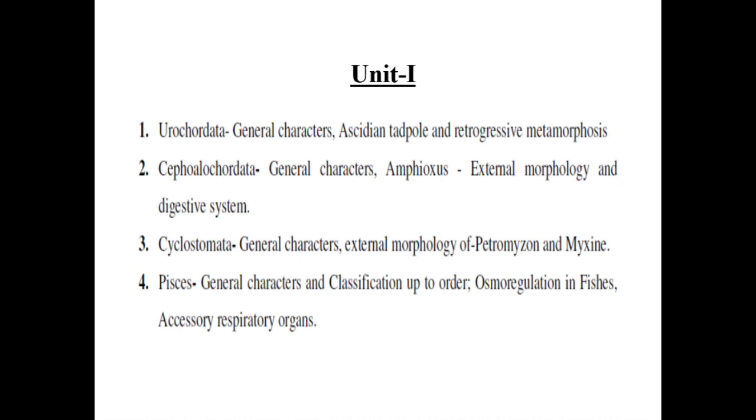And the second one is Cephalochordata. Their general characters, an example Amphioxus, their external morphology and their digestive system. What is the external morphology, or what are their special peculiar characteristics? We can learn in detail in Cephalochordata. Third one is Cyclostomata. Their general characters, the external morphology of Petromyzon and Myxine, and their peculiar characteristics, for example their body shape or gill slits, we can learn in Cyclostomata.